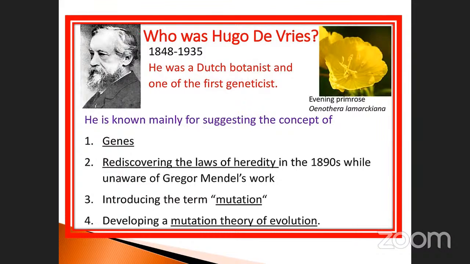Then introducing the term mutation, already told you in the intro part, and developing a mutation theory of evolution. This is very important, and they may ask questions: who was unaware of Gregor Mendel's work? The term mutation was introduced by which scientist? And the mutation theory of evolution. They may ask questions regarding Hugo de Vries.